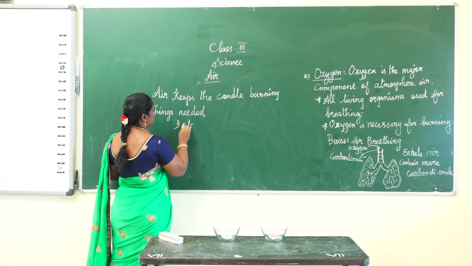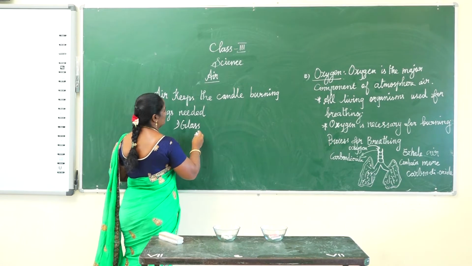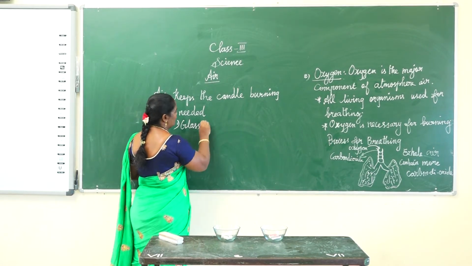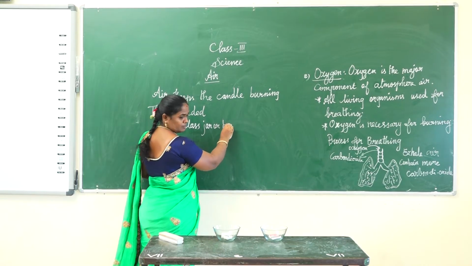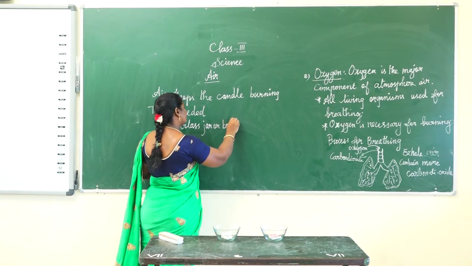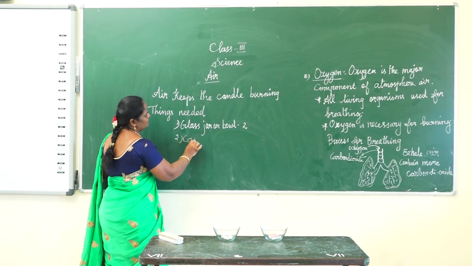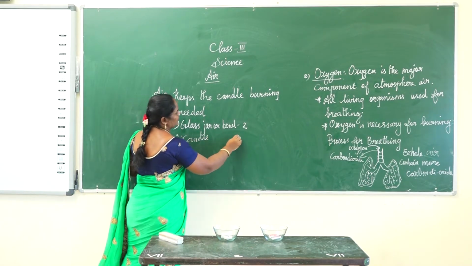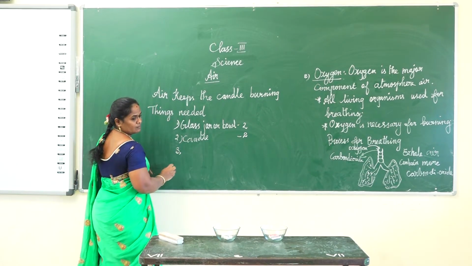Glass jar or bowl, bowl 2, candle 2, matchbox.